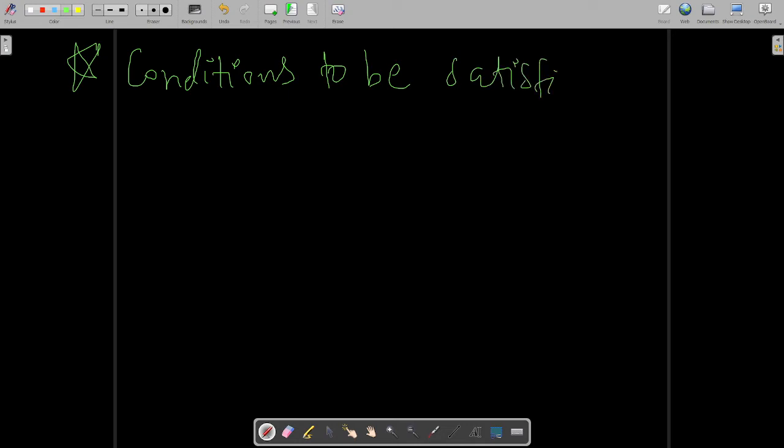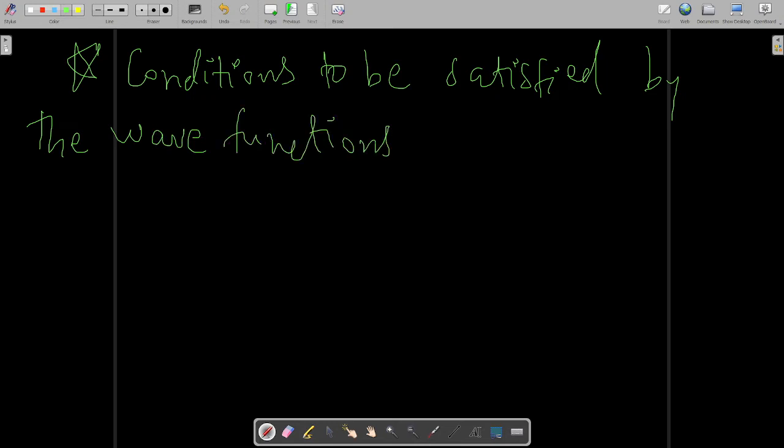Now we will move on to the conditions to be satisfied by the wave functions for realistic situations.